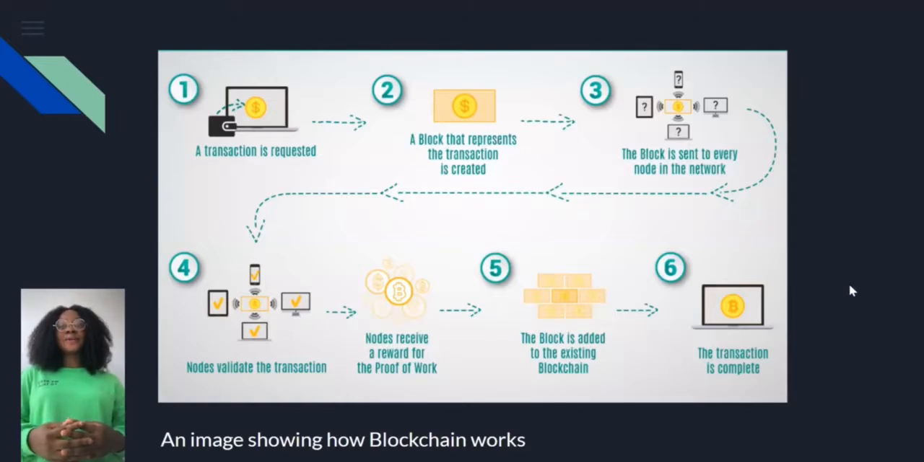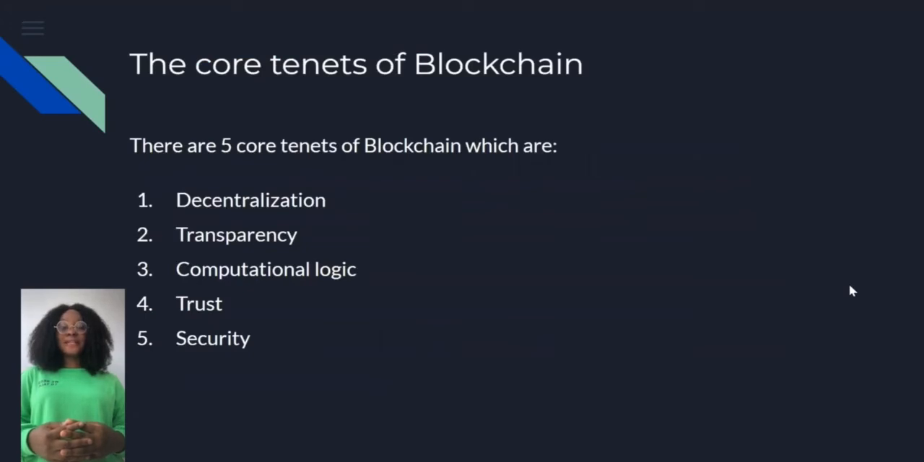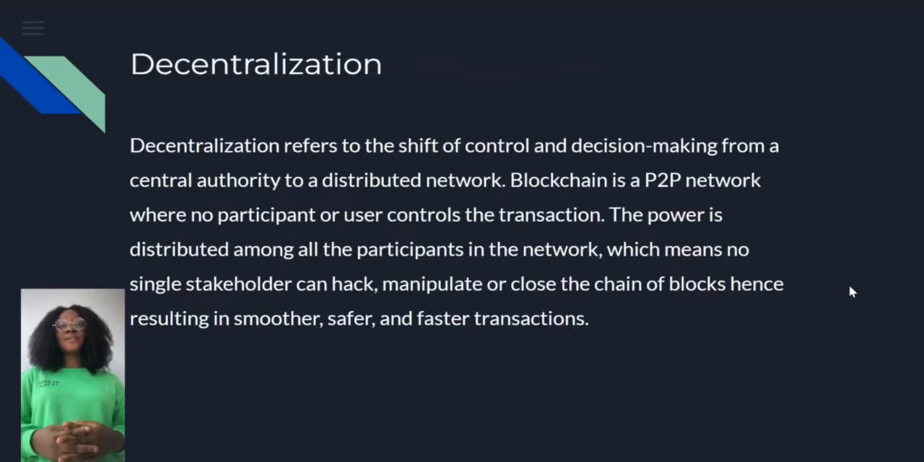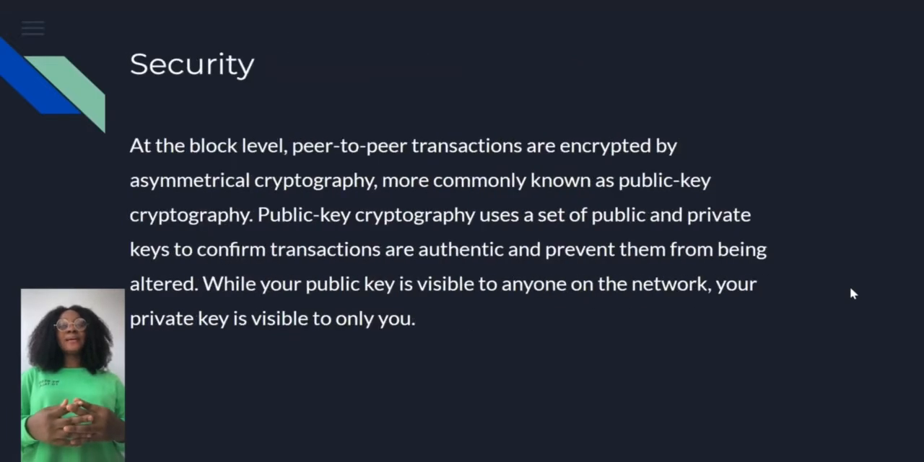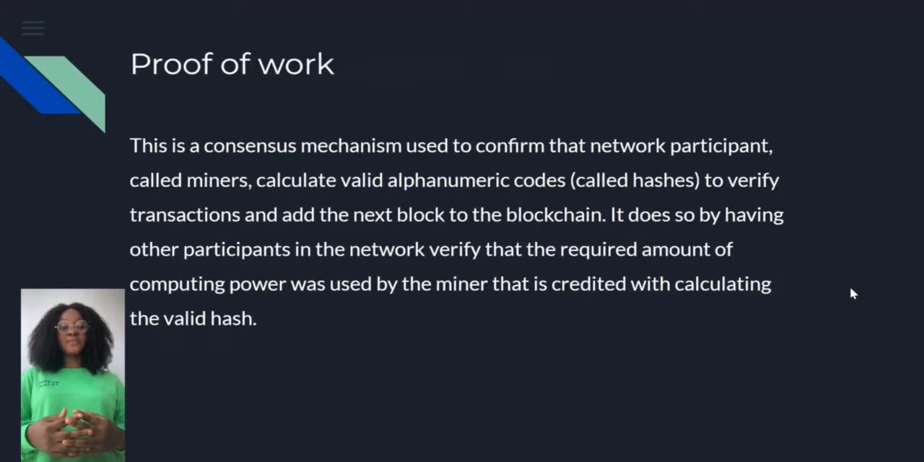The core tenets of blockchain are decentralization, transparency, computational logic, trust, and security. Since the blockchain is decentralized and distributed, that is, power is shared amongst all the nodes running the blockchain, there has to be some sort of mechanism to determine the state of the blockchain. And that is where the consensus mechanisms like proof of work and proof of stake come in.